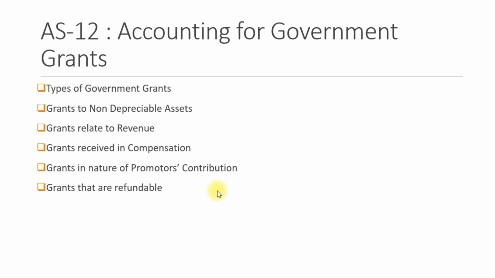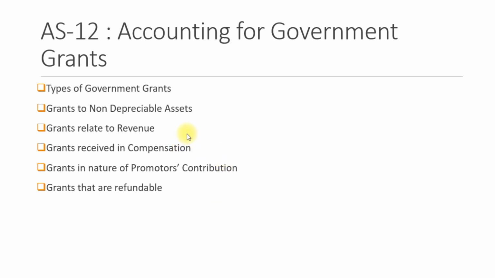Now, government grants can be of two types. One is monetary and the other one is non-monetary. Monetary grants relate to depreciable assets, and non-monetary grants are in the form of land, plant and machinery. If the grant is given at a concessional rate, or if the grant is given free of cost, such grants then get recorded at a nominal value.